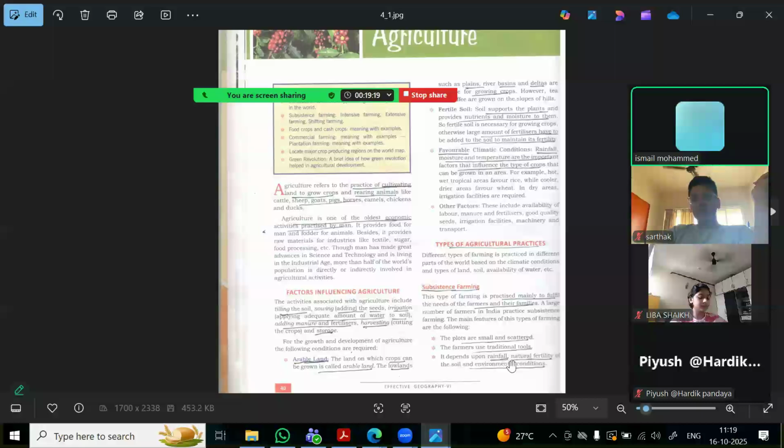And it depends on rainfall. Whatever the crops they grow, they mainly depend on rainfall. If rainfall comes good, the crops come good. If the temperature, weather, everything favors, then the crops come good. Otherwise their crop may not come good. So it depends on rainfall, fertility of the soil, and the environmental conditions, in terms of the temperature, rainfall, all those factors. So these are the features of the subsistence farming.